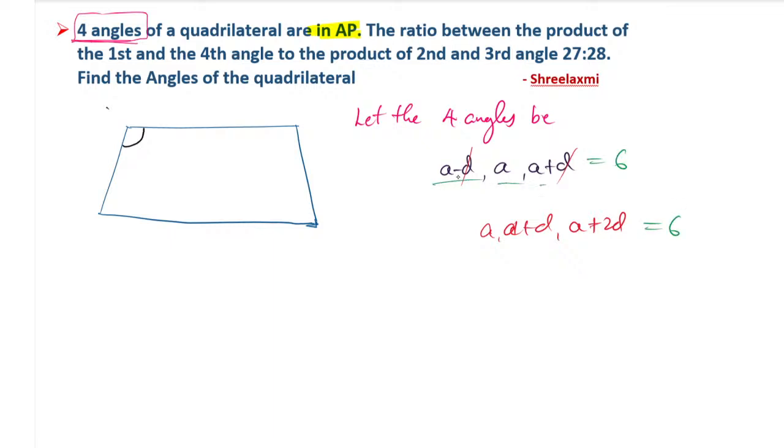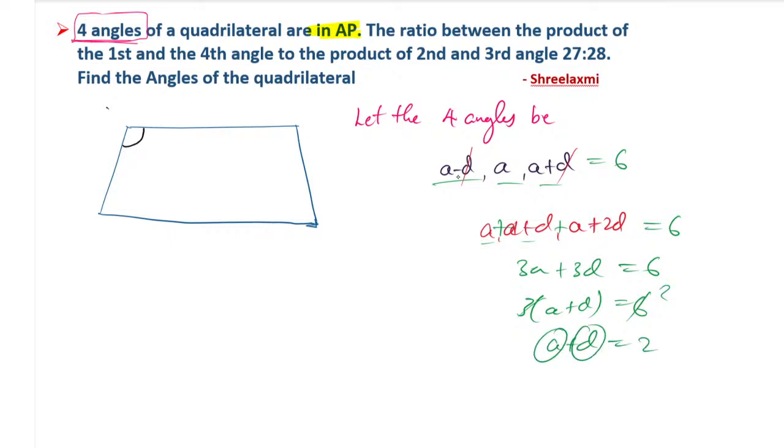You can take a minus d or a plus d, or a plus d or a plus 2d. When you add them, a will remain as 3a and d will remain as 3d. Here we have not cancelled anything. You can take the 3 common, but it is a plus d only, because we have not cancelled a and d, both are there. So it is not possible to solve it.